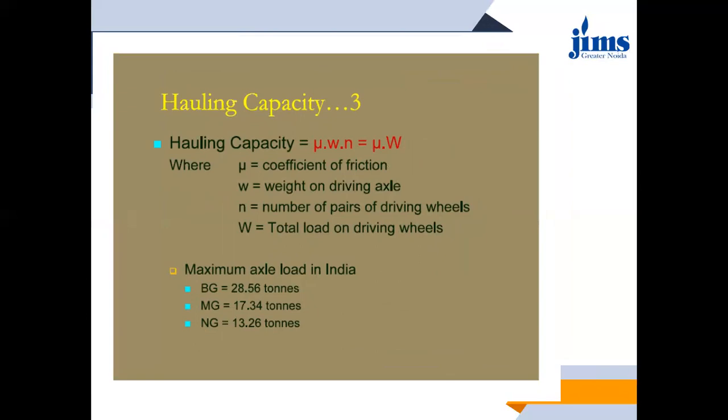Okay, so if you want to calculate the hauling capacity of a locomotive, it is the product of mu into small w into n, or you can say mu into capital W, where mu is the coefficient of friction, small w is the weight on the driving axle, and n is the number of pairs of driving wheels. ये ड्राइविंग व्हील वो है जो हमने सबसे पहले लेक्चर में जब हम लोकोमोटिव्स पढ़ रहे थे, कैसे क्लासिफिकेशन होता है, पेयरिंग व्हील्स कैसे होता है. ठीक है, जिस लेक्चर में हमने व्हील्स पढ़े थे, व्हील्स एंड एक्सेल. ओके, वहां पर हमने देखा था कि ड्राइविंग व्हील्स कौन से होते हैं, नॉन ड्राइविंग कौन से होते हैं. Then capital W is the total load on driving wheels.